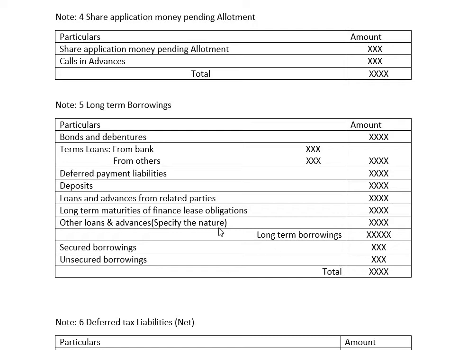At that time, of whatever borrowings we are going to take from outside parties, if the period has been more than 12 months, at that time it will be taken as long-term borrowing. The total amount will be taken to working note number 5 in the balance sheet. Then later,